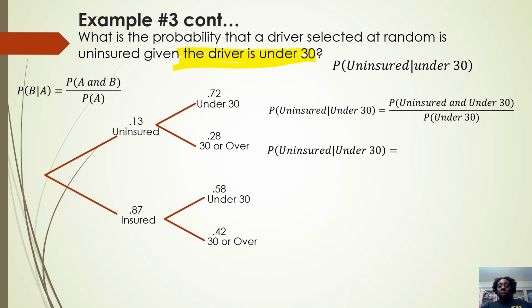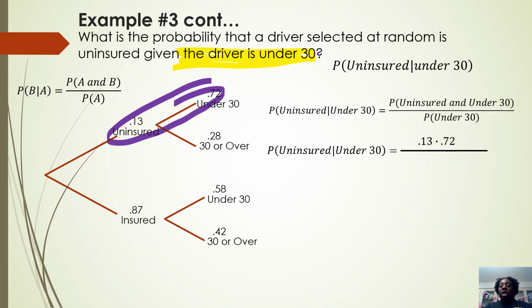All right, so the probability of uninsured and under 30 is, well, we need that branch for uninsured and under 30. So we can easily get that branch right here. Bam, 0.13 times 0.72. But we need all the under 30 people. Everybody's under 30, so we need at least two branches.